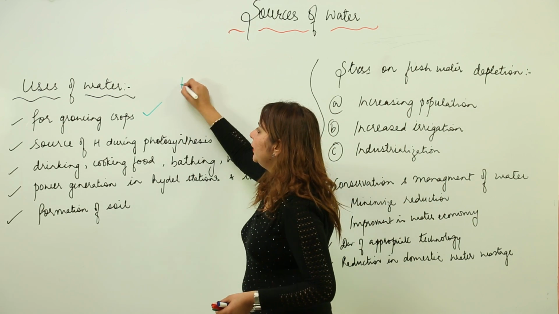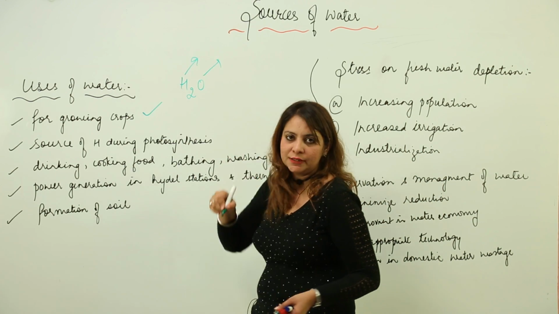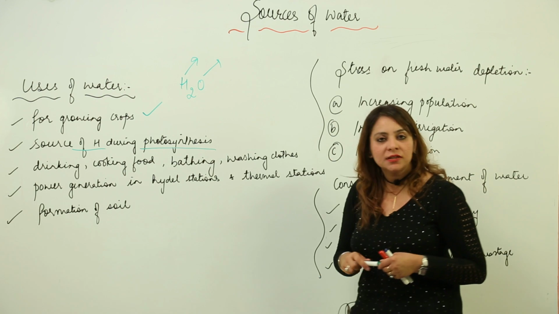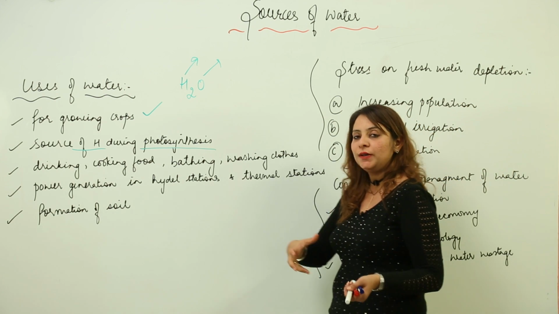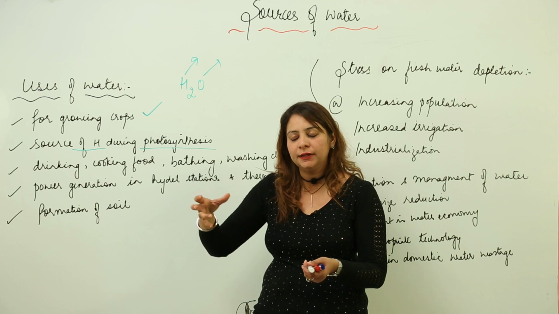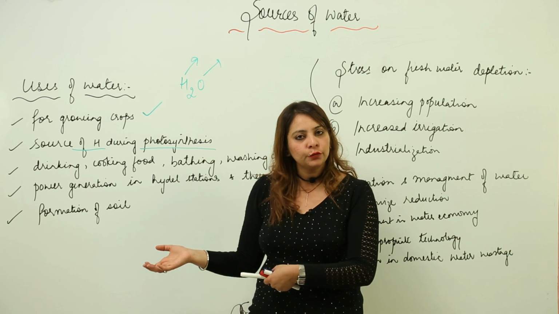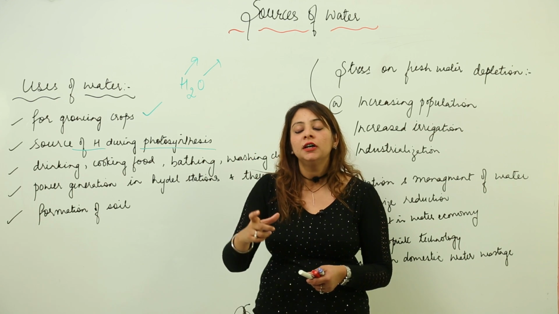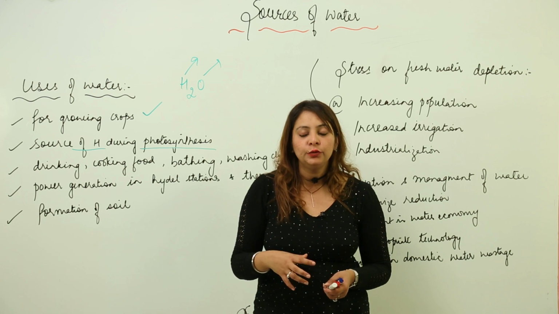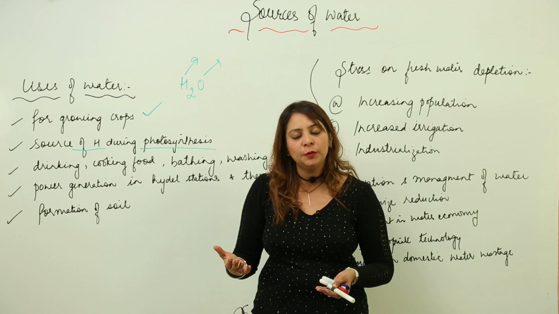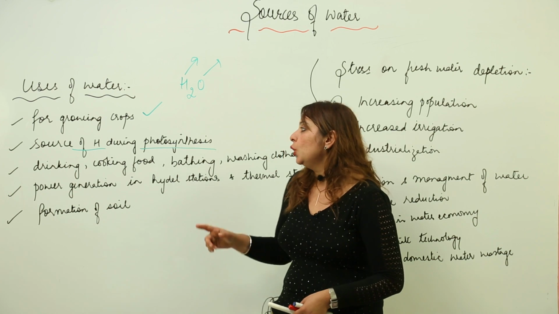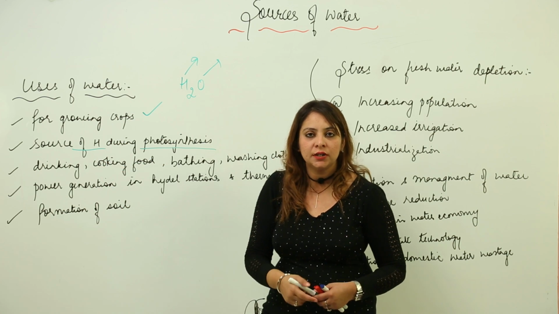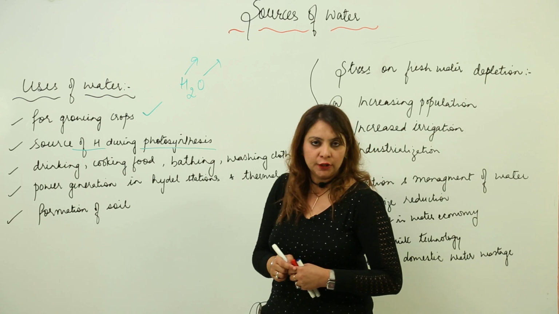Second, we know that water is H2O, right? It has hydrogen and oxygen. So it is a source of hydrogen during photosynthesis. Photosynthesis is very important, because if the plant carries out photosynthesis, then only it will form the fruits and vegetables, and we feed on those fruits and vegetables. It is a method by which autotrophs prepare their food, and when the autotrophs prepare their food, only then do the heterotrophs get it. So for photosynthesis we require hydrogen, and water is the basic source of hydrogen during photosynthesis. So it is one of the raw materials of photosynthesis.